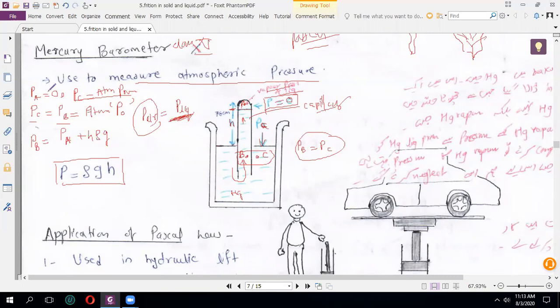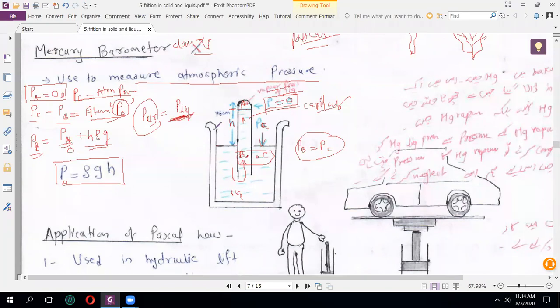Understood? Now अपने पास हमें पता है जो atmospheric pressure है, यहाँ हम लोग atmospheric pressure नहीं, we are taking mercury vapor pressure. Mercury vapor pressure कितना है? 0 है. If I'm taking this part 0. And second thing, PD is nothing but the atmospheric pressure. That means P0. So I'm replacing this part by P0, and PA part by 0, and this part is as it is. So what we are getting is the formula of atmospheric pressure. This is nothing but H rho G. Understood how we are getting this formula?